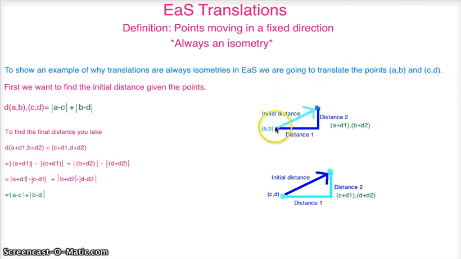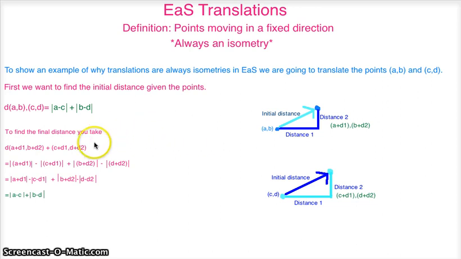So first we want to find the initial distance between our initial point and our final point on both of these. And to do that, we would use the equation of absolute value A minus C plus absolute value B minus D. And we know that in Etch-a-Sketch, you cannot measure straight across, you have to measure over and up. And so we are going to use this equation right here to see if our final distances will be the same.